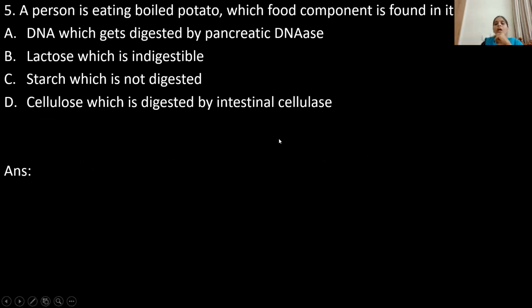Fifth question. A person was eating boiled potato. Which food component is found in it? Here they have given the options: A, DNA, which gets digested by pancreatic DNAase. Option B, lactose, which is indigestible. Option C, starch, which is not digested. Option D, cellulose, which is digested by